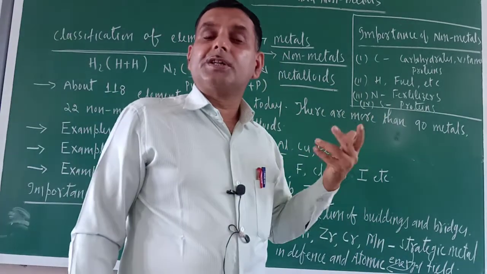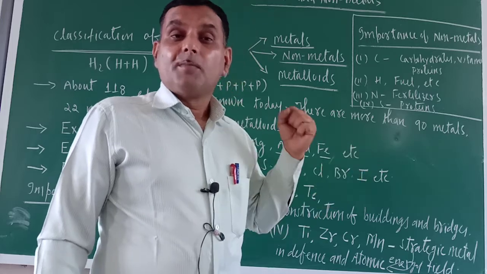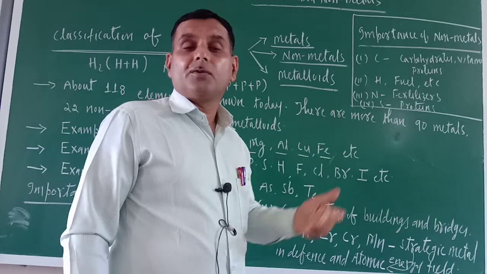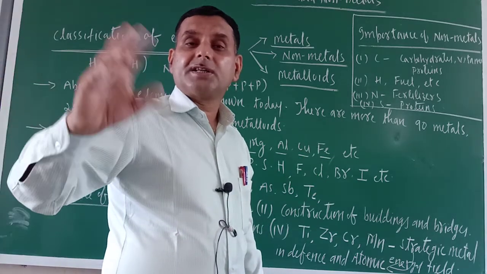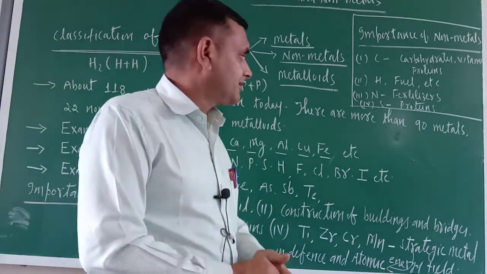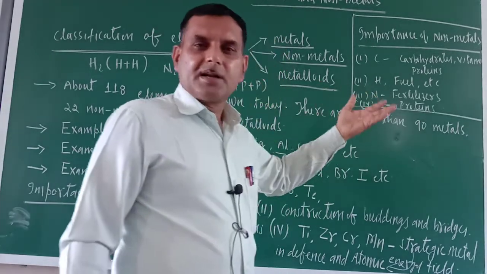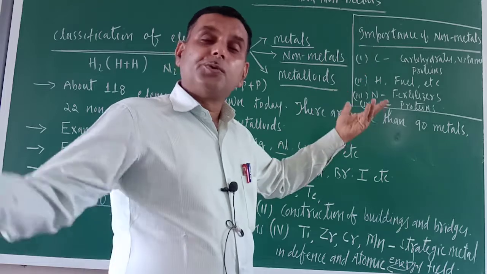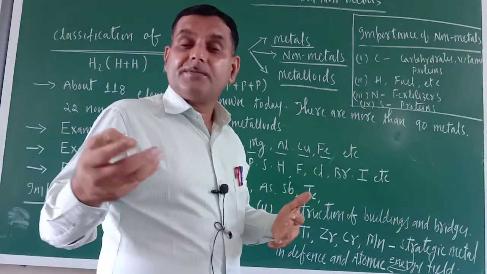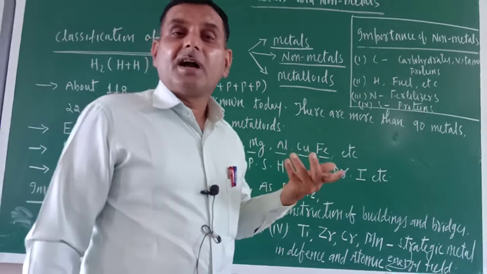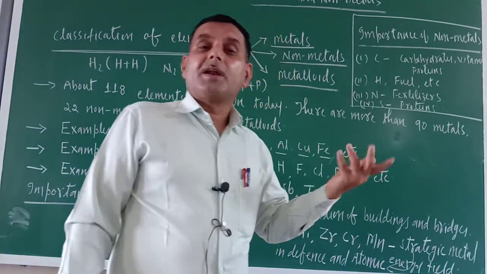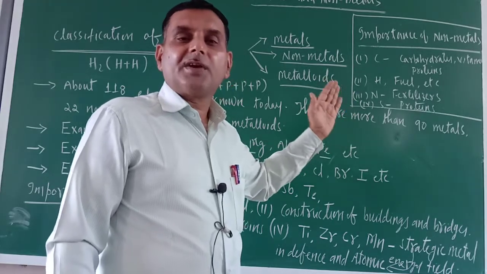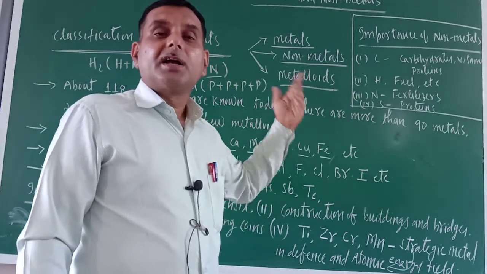Nitrogen is basically used in fertilizers. Moreover to this, nitrogen is an important element in our protein. Protein is made up of amino acids. In amino acids, what is there? Nitrogen is there. Next one is sulfur. Sulfur is found in the protein in our hair. Okay, oxygen. You know, oxygen is the life-saving gas. Without oxygen, we can't survive even 1 minute, 2 minutes. So these non-metals are also playing a very important role in our daily life.